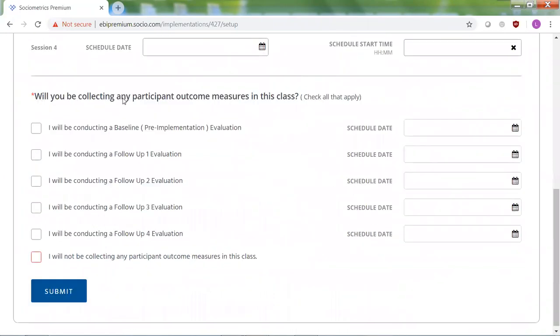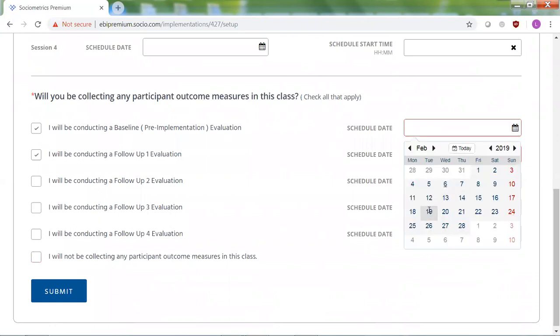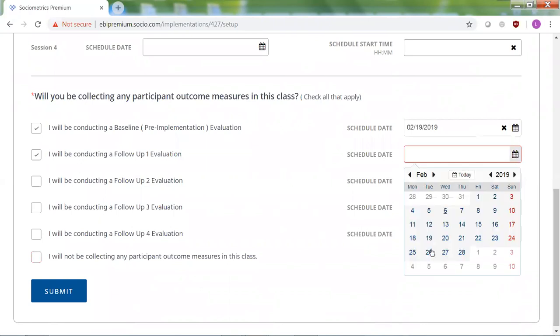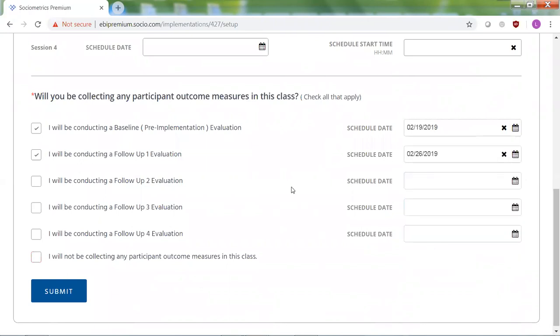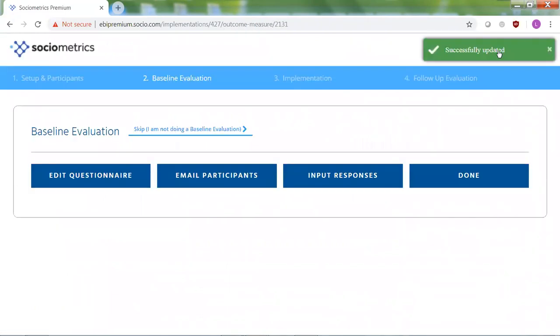Also, we're going to select whether we're going to be collecting any participant outcome measures. EBI Premium offers a lot of options for collecting different evaluations. So here I'm going to choose a baseline evaluation and a follow-up evaluation. So I will schedule my date for the baseline evaluation, schedule a date for the follow-up, and you could do something like a 3-month, a 6-month, and a 12-month follow-up evaluation if you wanted. Here I'll just demonstrate with one. All right, I press submit and I can see that that was successfully updated and saved all of my information.